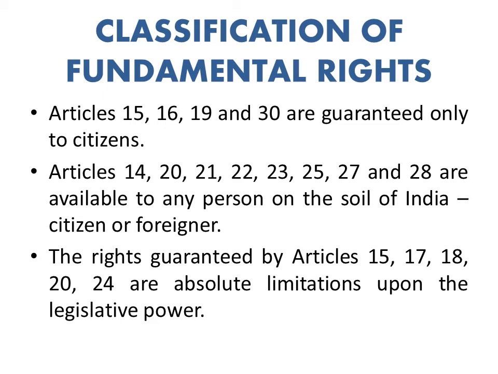Articles 15, 16, 19 and 30 are guaranteed only to citizens. But Articles 14, 20, 21, 22, 23, 25, 27 and 28 are available to any person on the soil of India, citizen or foreigner. If he is on the soil of India, these articles are provided to everybody. But Articles 15, 16, 19 and 30 are just guaranteed to the citizens of India.